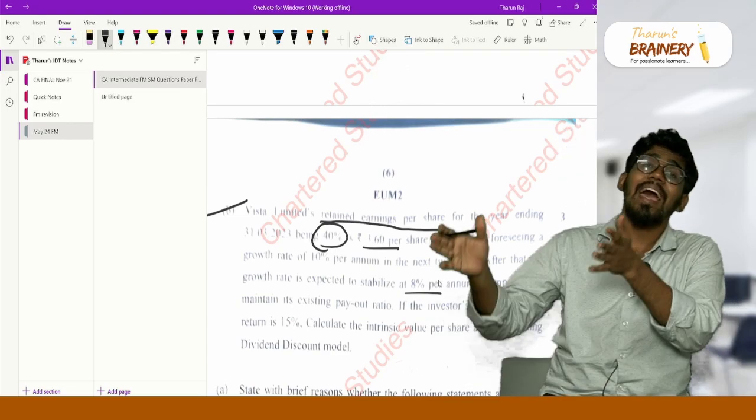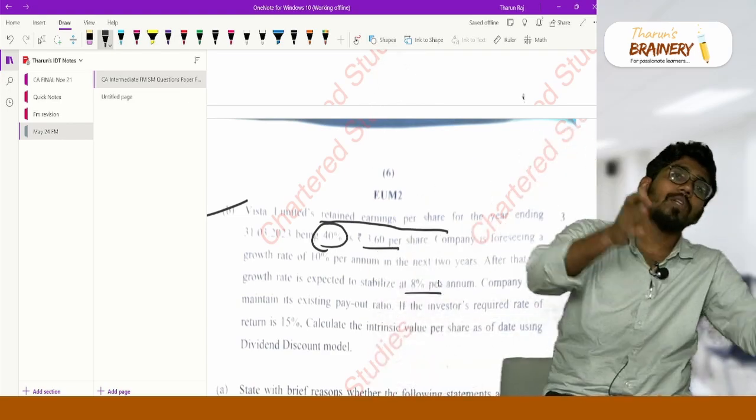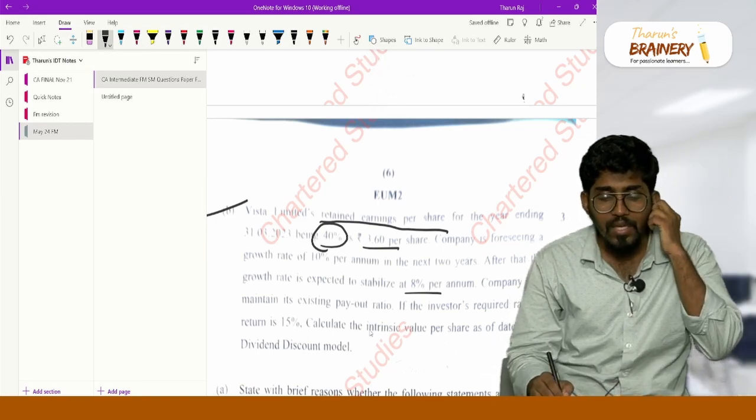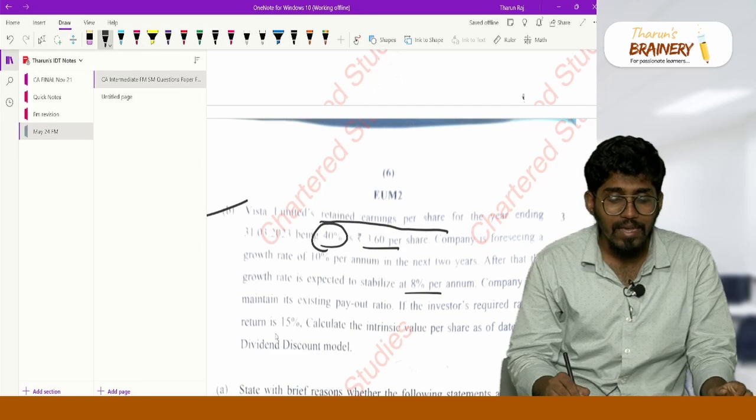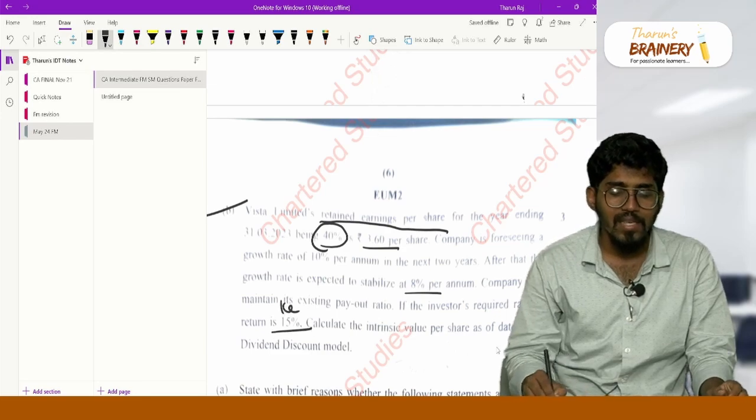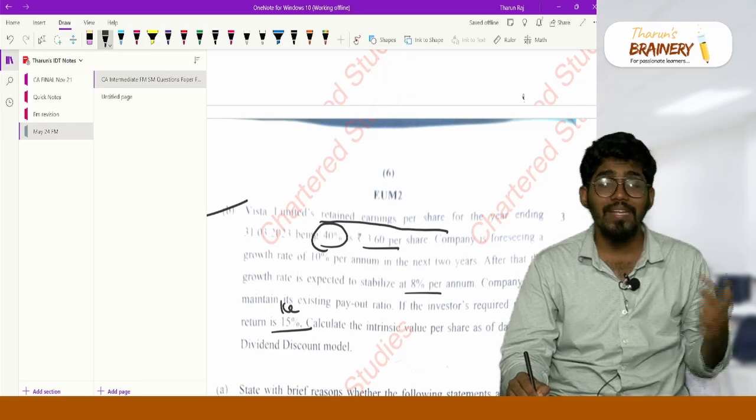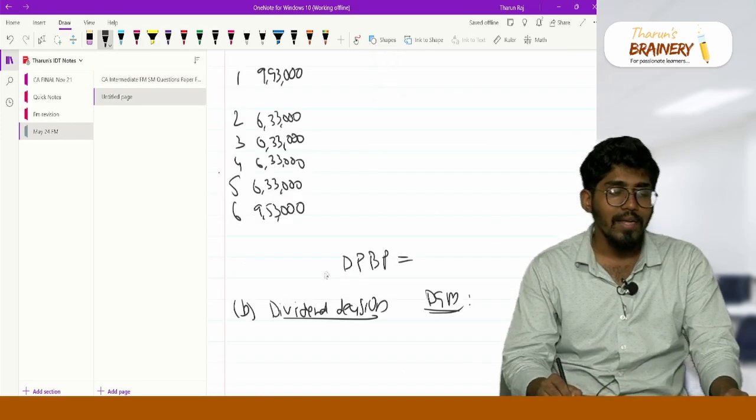So I can find the price at the second year, and then if I discount that today I will get the intrinsic value. The company will maintain its existing payout ratio. If the investor is required to earn K which is 15%, calculate the intrinsic value per share as of the date. Okay, as of today. Very good question.